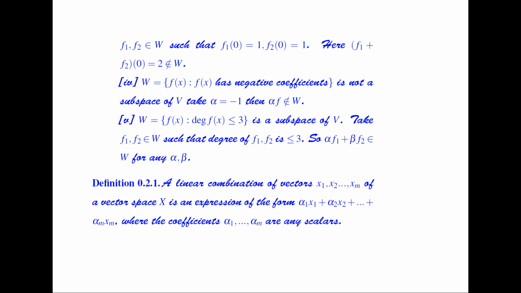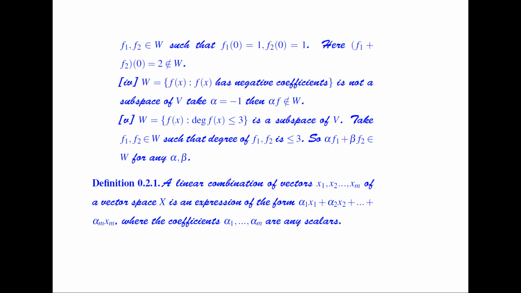Say that we have a collection of all those polynomials such that f of x has negative coefficients. Now, is it a subspace? No, it is not a subspace, because if I consider alpha as minus 1 and multiply any arbitrary element of W by minus 1, all the coefficients become positive. So it does not belong to W. So it is not a subspace. So consider the set W as the collection of all those polynomials whose degree is less than or equal to 3. Now is it a subspace?